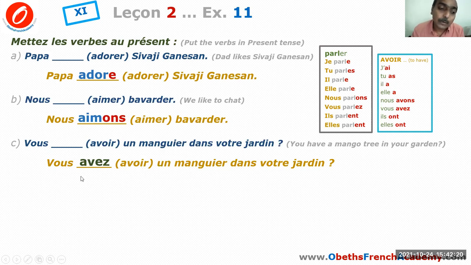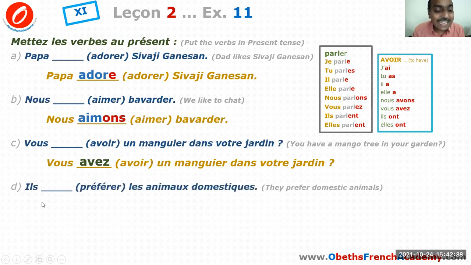So why did I put it in green color? Just to show you that avoir is an irregular verb. Why did I put it in blue and red? Just to show you it's a regular ER verb. Adorer and aimer.